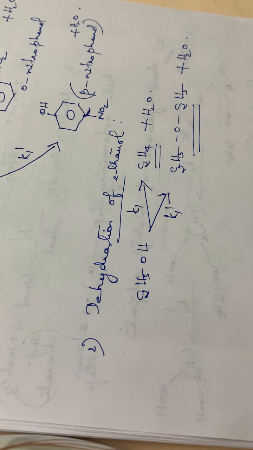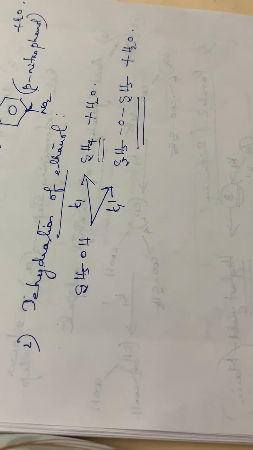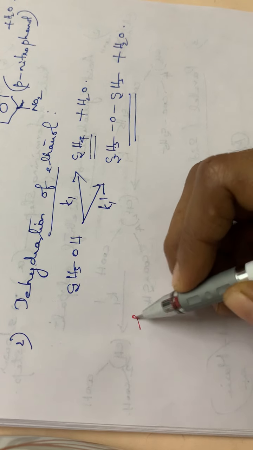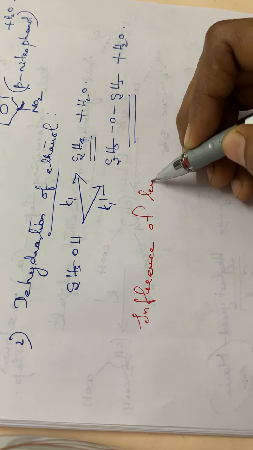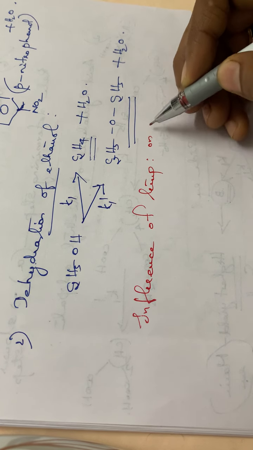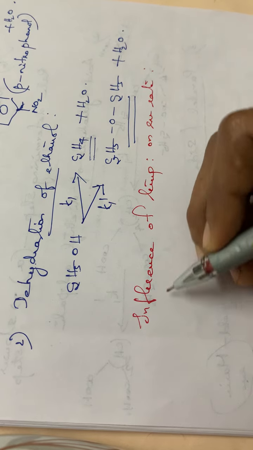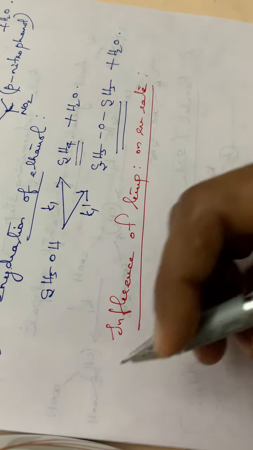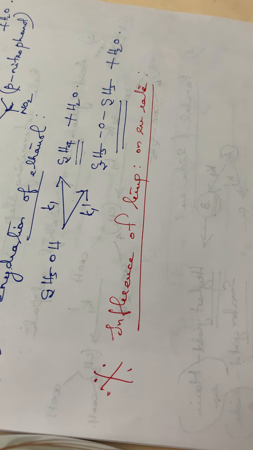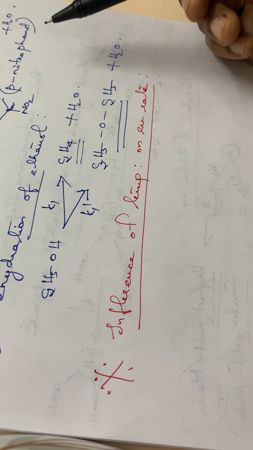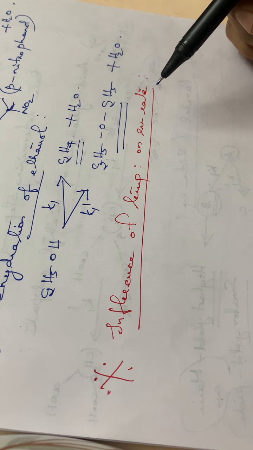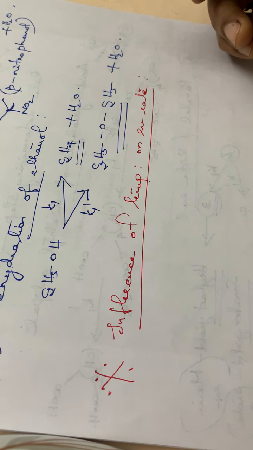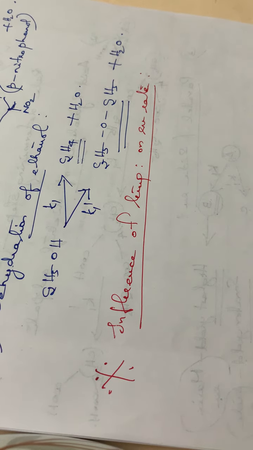Then the next topic, that is the influence of temperature on reaction rate. This is very, very important. The above portion is also very important, that is the different types of complex reactions. See here, influence of temperature on reaction rate. It is a usually asked question, and also the problem is important. You have studied this influence of temperature also.